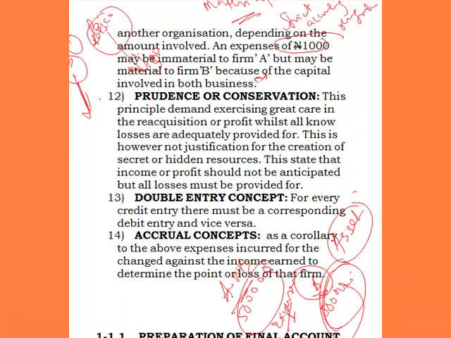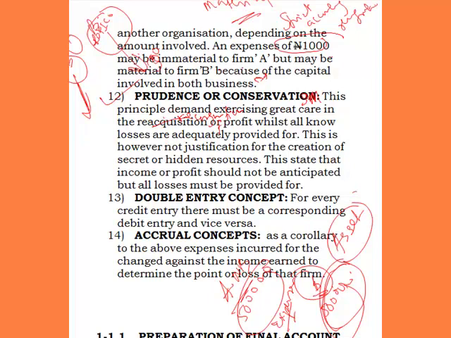The next one is prudence or conservatism. This is conservatism, please. Now, this principle demands exercising great care in the recognition of profit, while all known losses are adequately provided for.